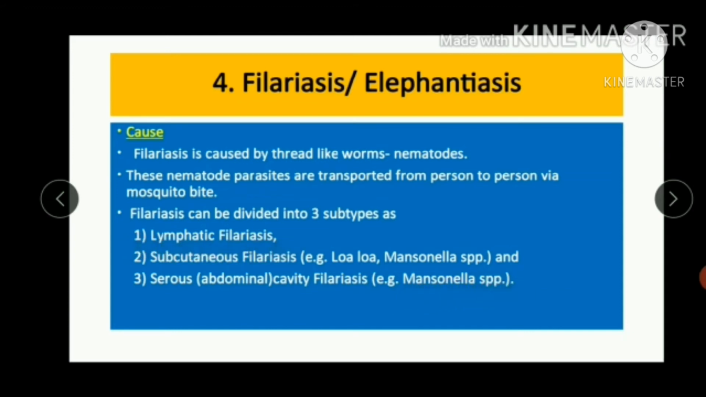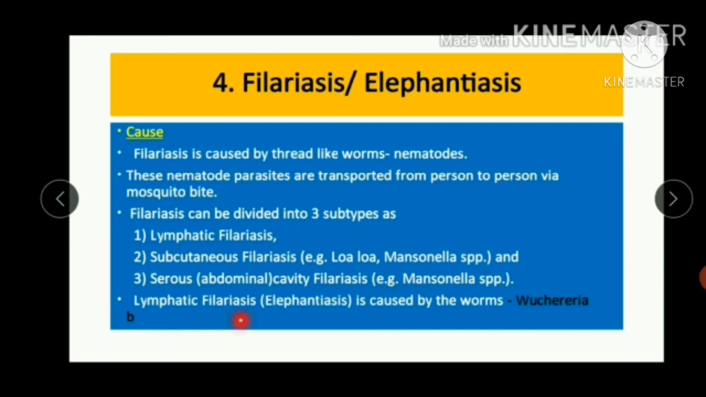Lymphatic filariasis means if this worm affects our lymphatic system, which consists of lymph and lymph vessels, then it is called lymphatic filariasis. If this worm is present below the skin, it is called subcutaneous filariasis. And serous means if this worm affects the abdominal cavity, it is called serous or abdominal cavity filariasis.